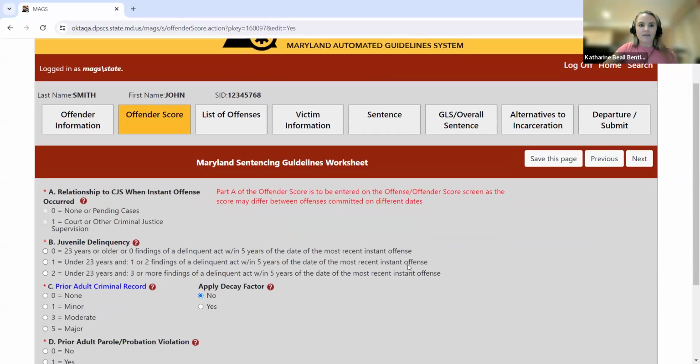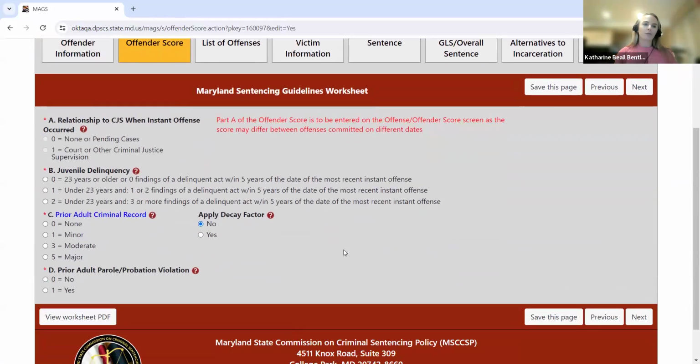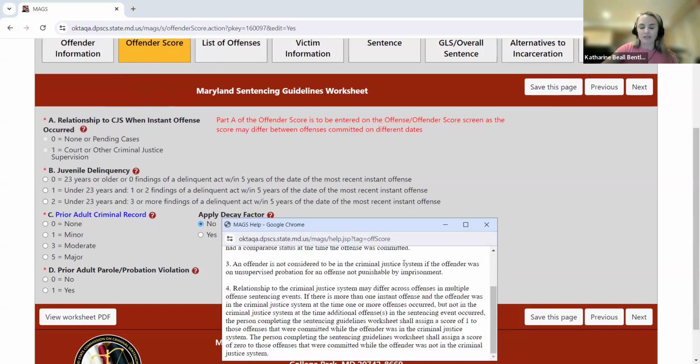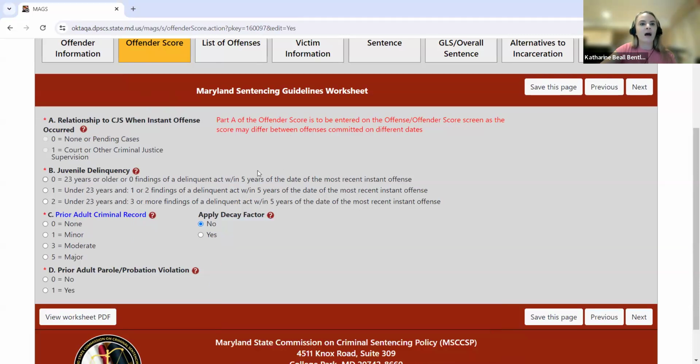All right, so jumping forward to the offender score tab, I'm not going to go through the criteria that makes up each component of the offender score during this training. We'd be here for a while. But I do want to encourage everyone to utilize these information icons that you'll see throughout MAGS. If you click on this icon, it just gives you a more detailed explanation of what we're capturing in each particular field. So all of the information is taken directly from our manual. So again, if you ever need clarification or have a question, please utilize these information icons. But in a nutshell, the offender score captures basic components of an offender's prior criminal history.